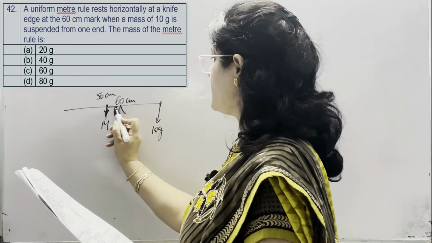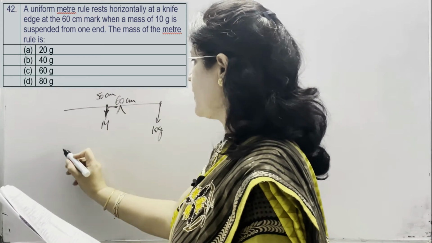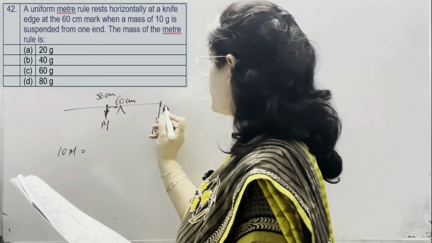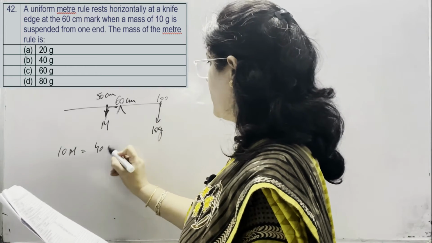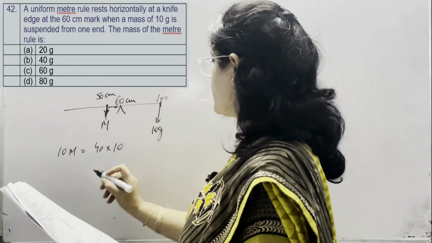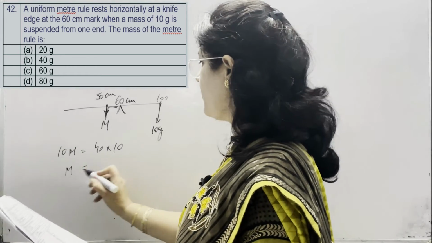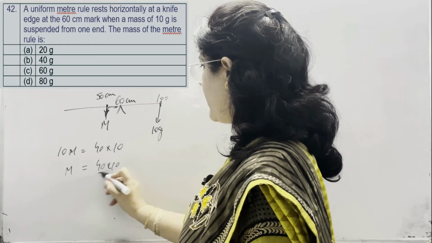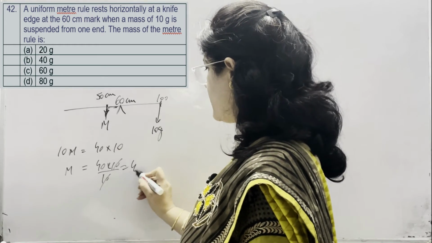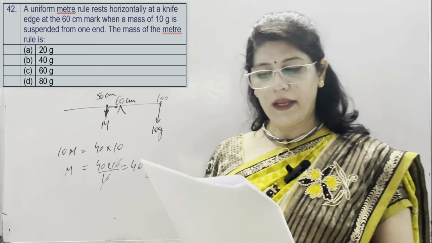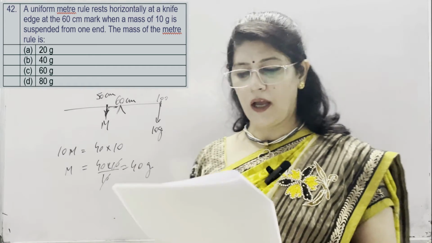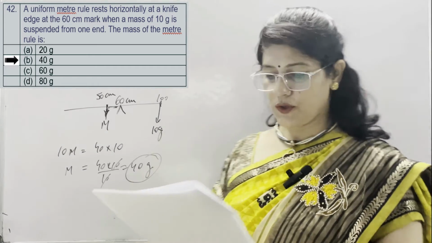So, this distance is 10, 60 minus 50. So, 10 into M is equal to, this distance is 100 minus 60. It means 40 into force applied is 10 gram. So, mass of the meter rule is 40 into 10 divided by 10. It means 40 gram. Options given are 20 gram, 40 gram, 60 gram and 80 gram. 40 gram is the correct option.